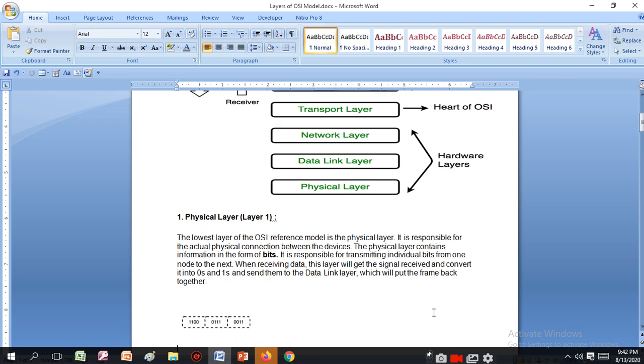The physical layer, the lowest layer of the OSI reference model, is responsible for the actual physical connection between the devices. The physical layer contains information in the form of bits. It is responsible for transmitting individual bits from one node to the next. When receiving data, this layer will get the signal, convert it into 0s and 1s and send them to the data link layer, which will put the frame back together.